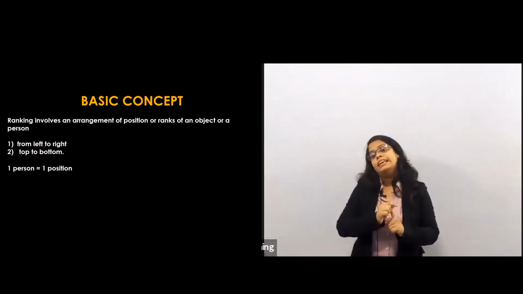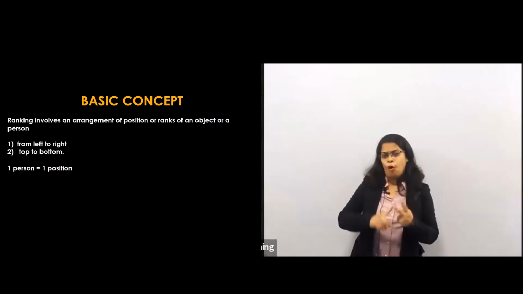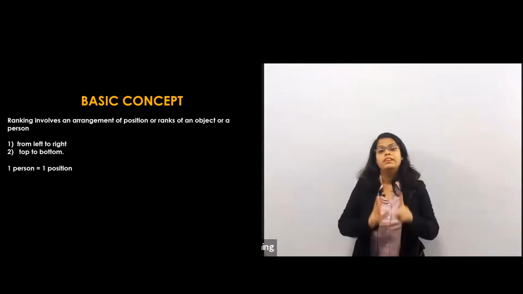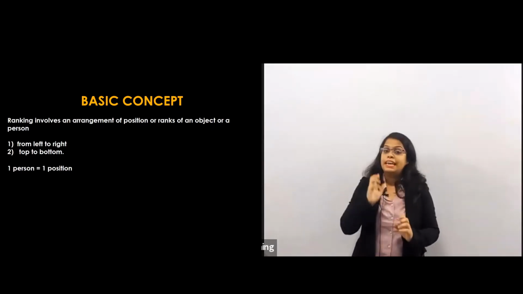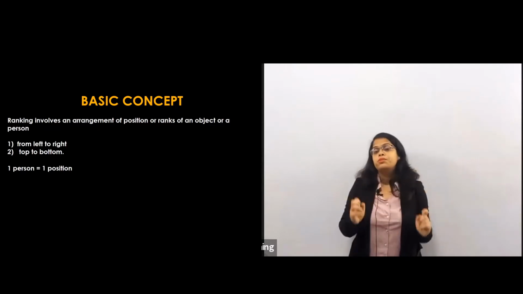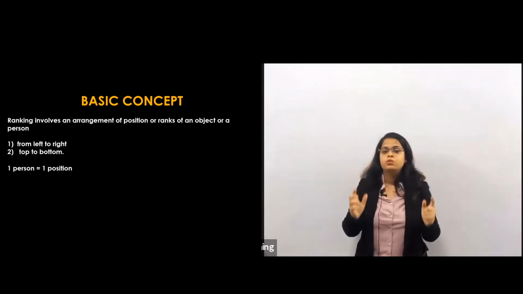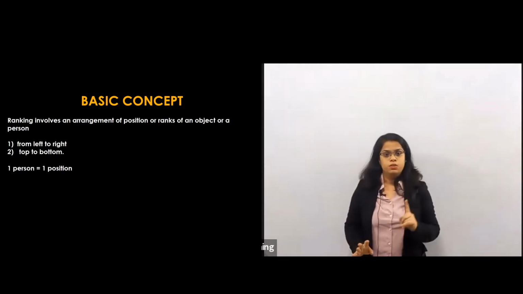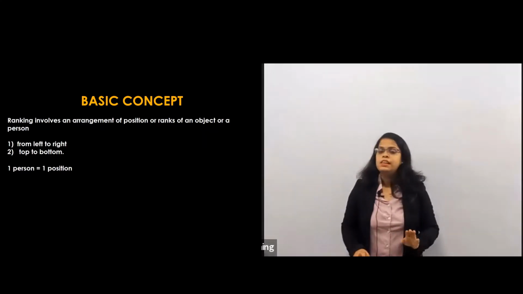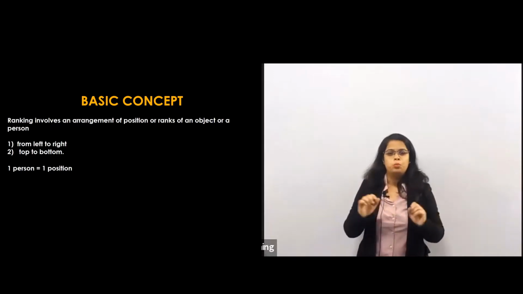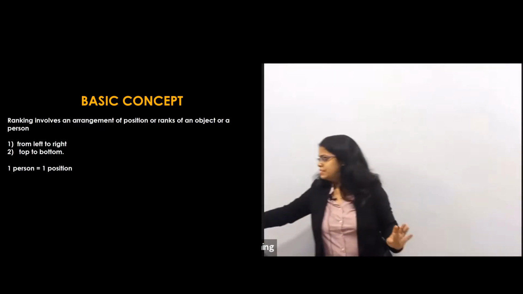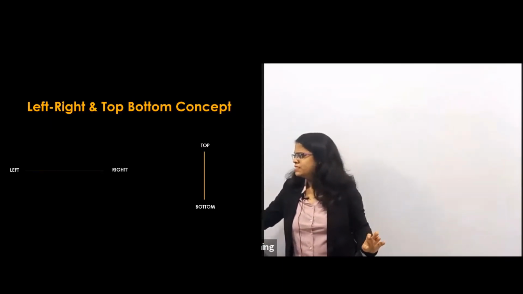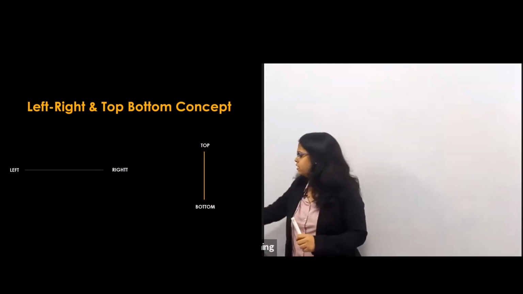UP को अगर first rank है तो ऐसा नहीं कि UP 7th rank पर भी आ सकता है. No, if it is on the first rank, then it will be on the first rank. One person को एक ही rank देना है. One person, object, state, anything. But उनको अगर one है तो उसकी rank भी एक ही होनी चाहिए. This is the most important thing we have to remember: one position for one rank. Is it clear up to this? And yes, they are from left to right or top to bottom. These are basics. So let's see what is the left and right.